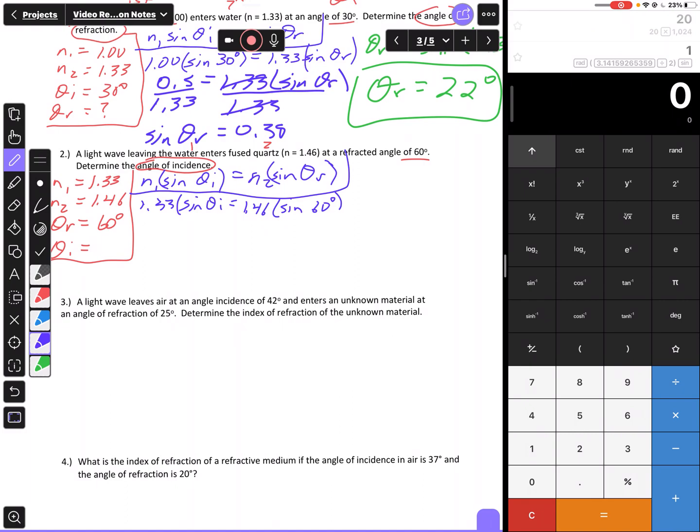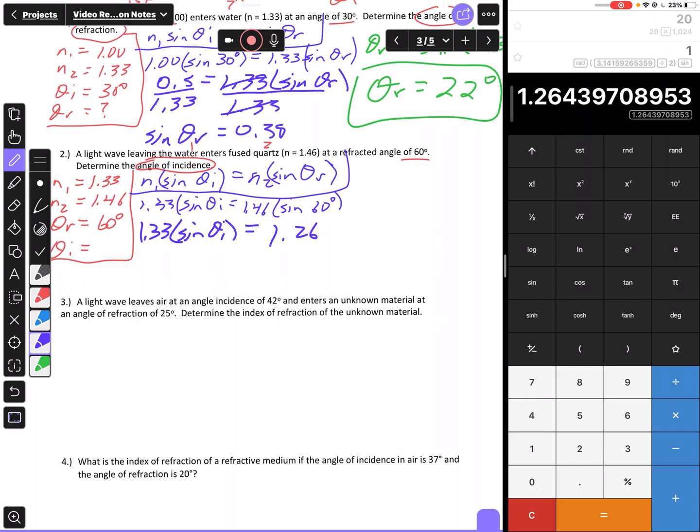Then I'm going to do the right side. If I take 60 and do the sine of that, and multiply by 1.46, it gives me 1.264. I'm going to round this to two decimal places, 1.26.